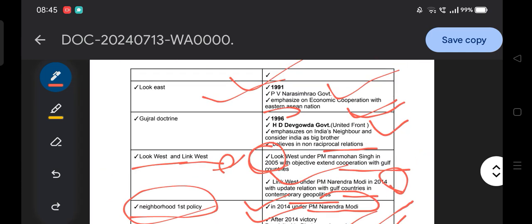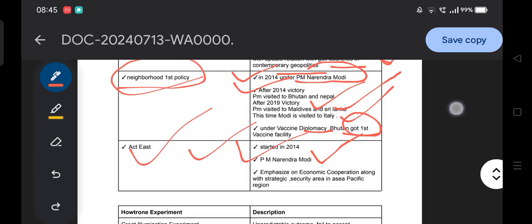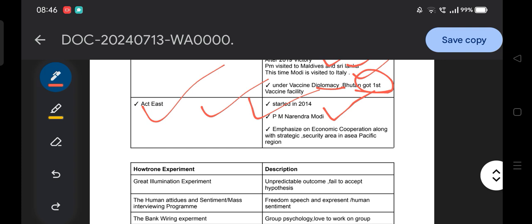We have noticed that the objective of the Look East policy was emphasis on economic cooperation with the East Asian region. But what is the objective of the Act East policy? It emphasizes economic cooperation along with the strategic security area in the Asia Pacific region. That is how the Act East policy works. So it includes not only the South Asian region but also the Asia Pacific region: Southeast Asia, South Asia, and East Asia come under this.